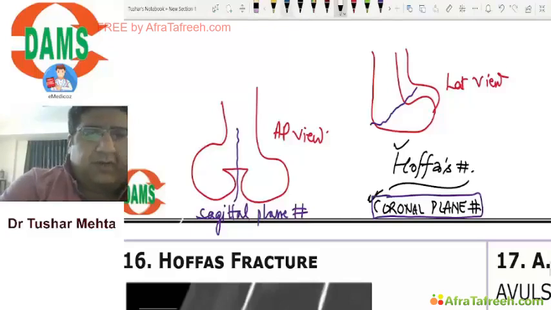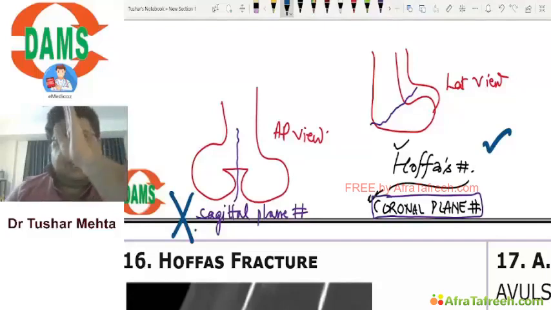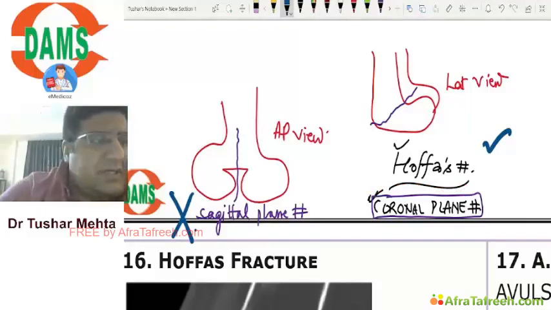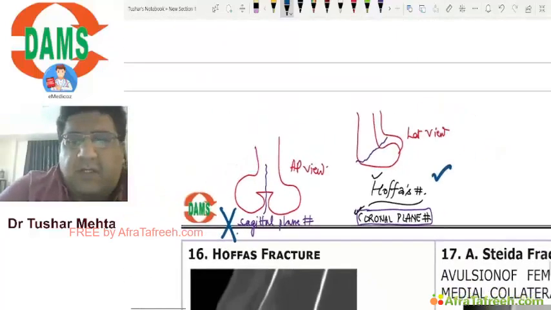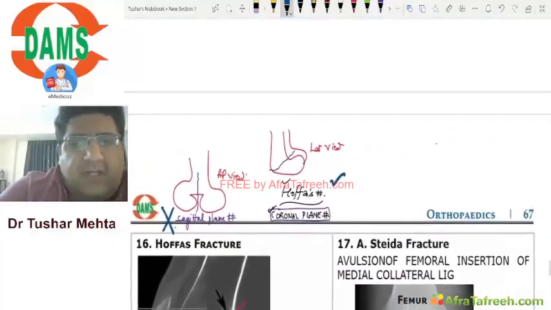This is not Hoffa's. On the right hand side, this is Hoffa's. You remember the sagittal plane divides your body into equal left and right. You remember the coronal plane divides your body into anterior and posterior. So Hoffa's fracture is basically a coronal plane fracture. Done, everyone? Yes or no?